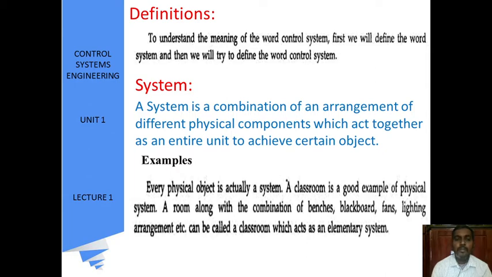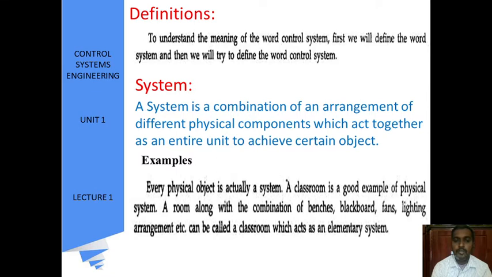A system is a combination or arrangement of different physical components which act together as an entire unit to achieve a certain objective. That means a system consists of a number of components arranged as a group together to perform a certain task.